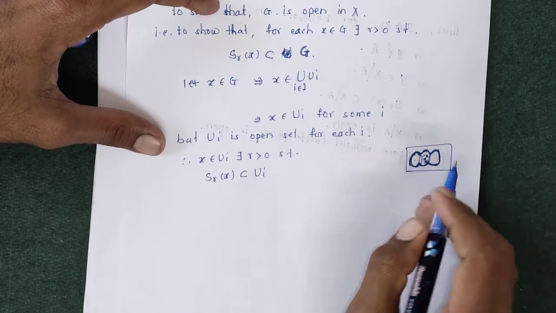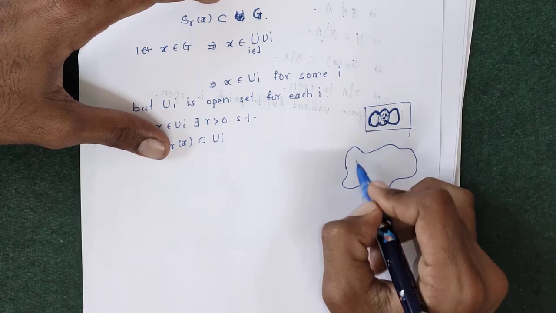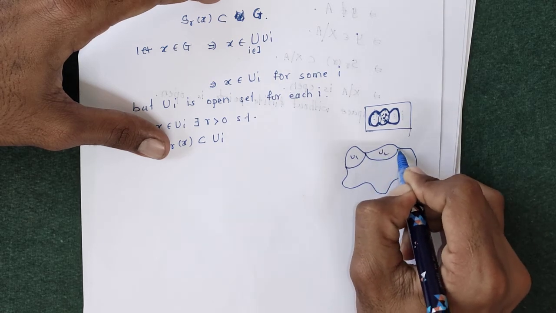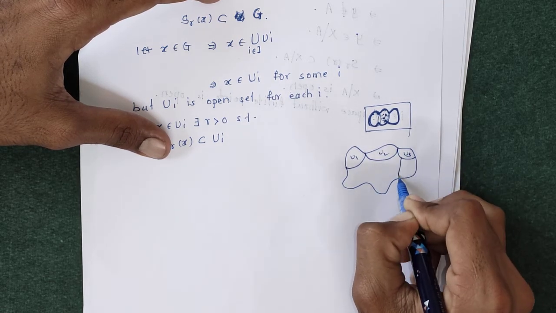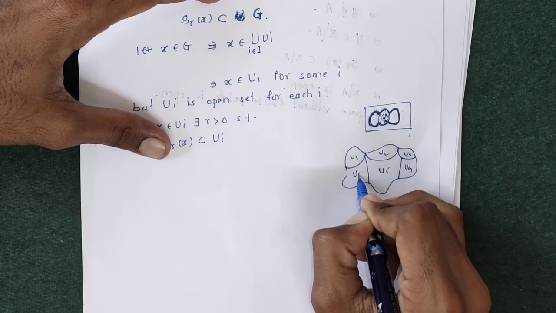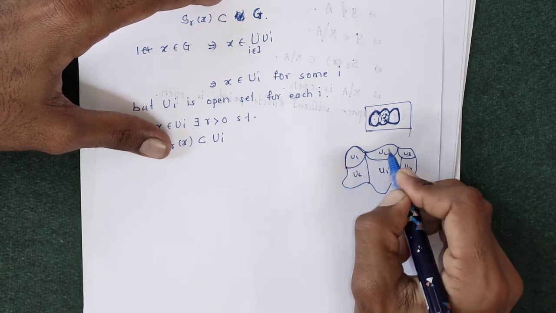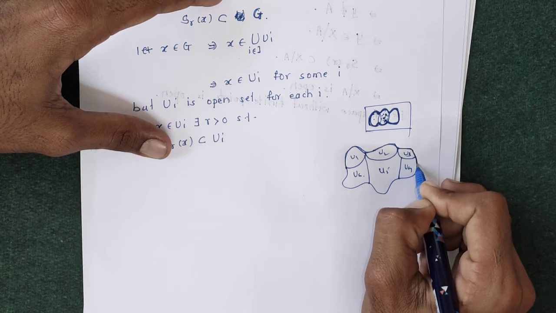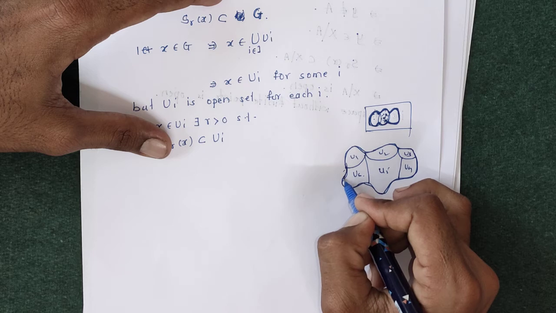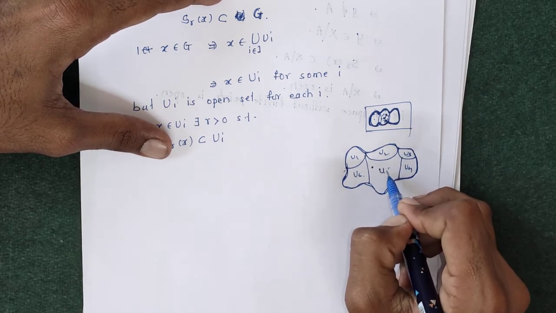So suppose I just write this diagram. Suppose this is the union of ui. Suppose this is u1, this is u2, this is u3, this is u4, this is u5, this is u6. All these are open sets, and the whole union is this border. The union of ui is this border. Then any element of this union must belong to some ui. Suppose X belongs to the whole union means X belongs to suppose u5.